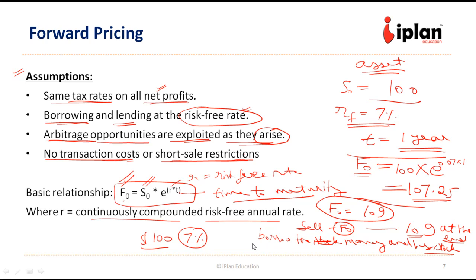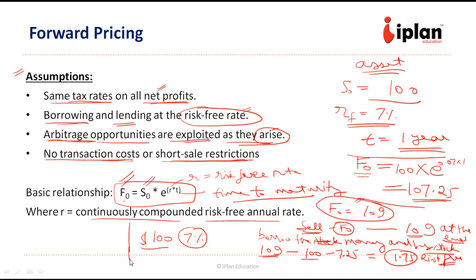At the end of the period, he sells the stock at 109 because he was short in the forward. He will get this much money. Then he has to return the $100 which he had borrowed to buy the stock, and he has to pay the interest also, which was 7% overall. This is the compounded rate, so the interest is going to be 7.25. So he's going to make 1.75 risk-free profit. This situation is arising because the forward price did not follow the no arbitrage rule.